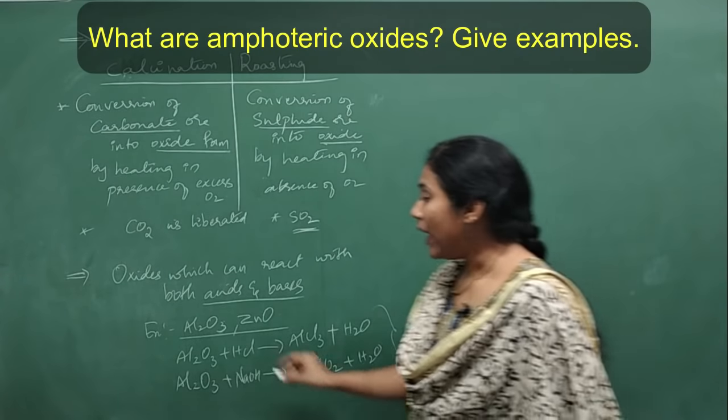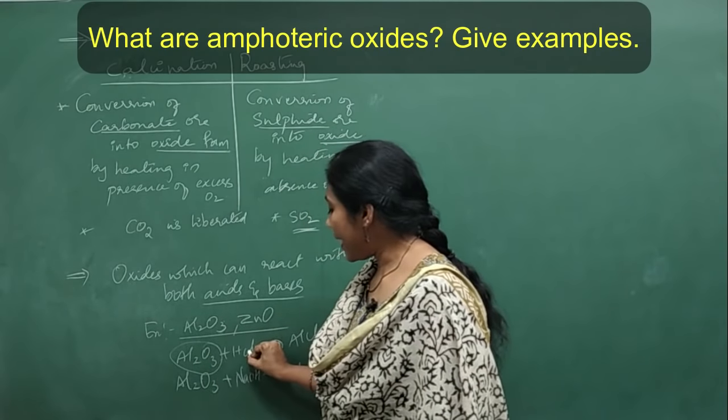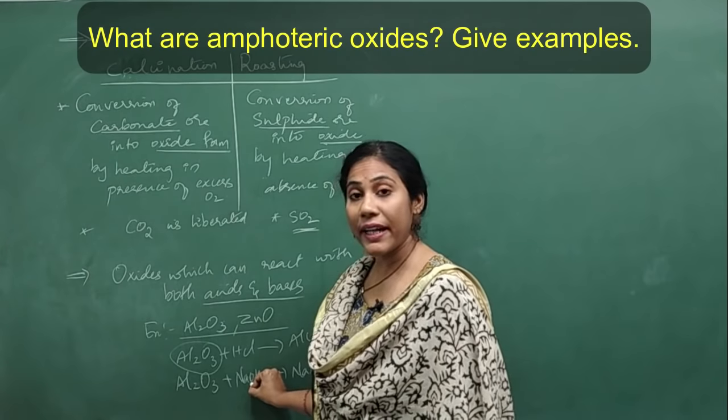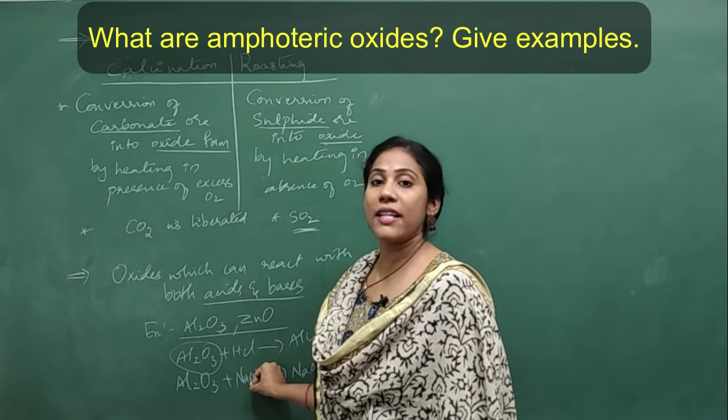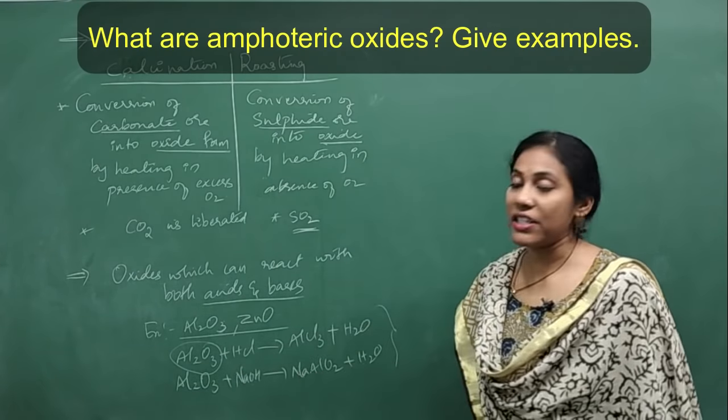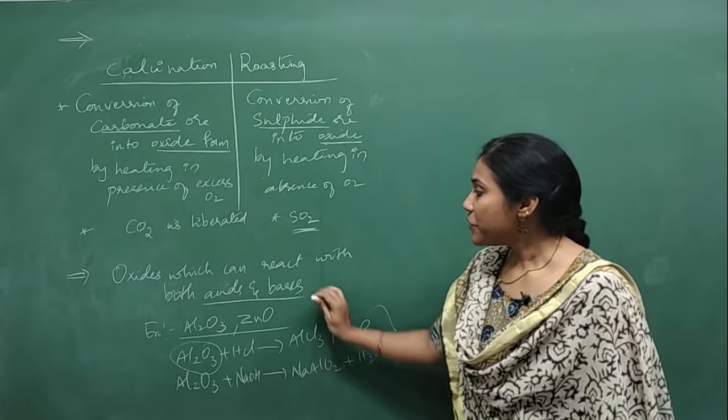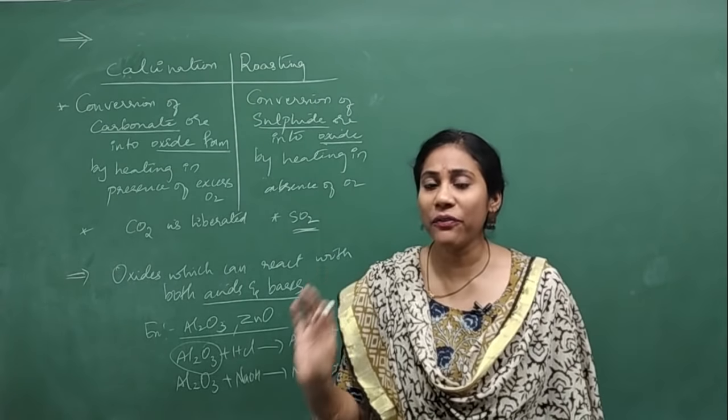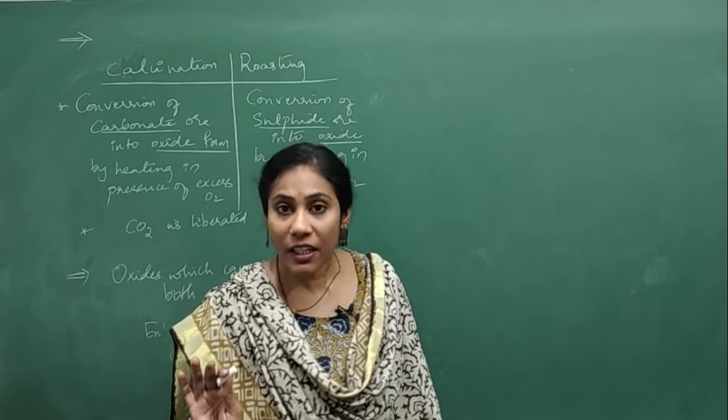They would ask you how amphoteric oxide can react with acid and how it can react with base. Give reactions, they would ask you. So you have to give these reactions and show the answer. Clear? So amphoteric oxide is one very important concept from the chapter.